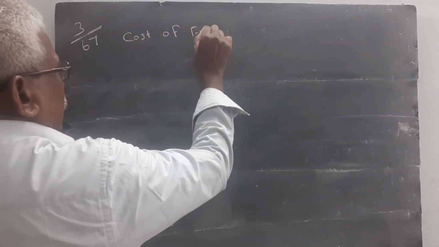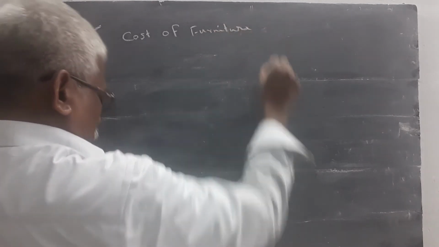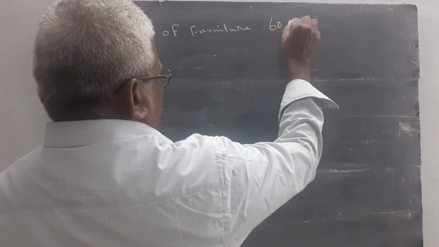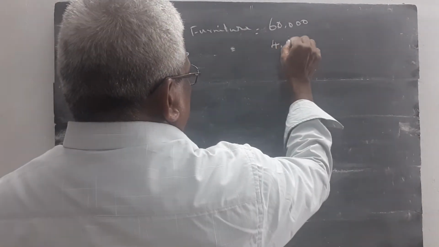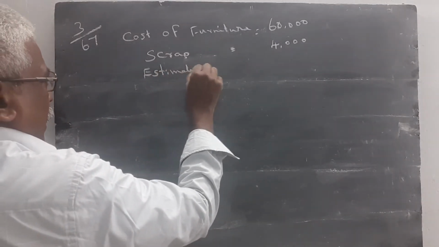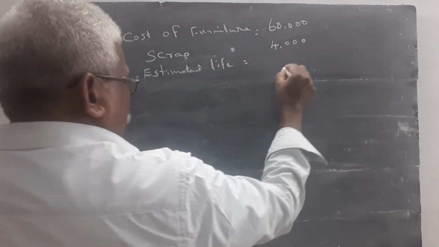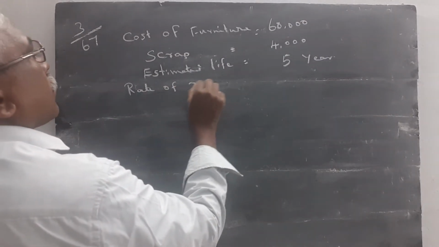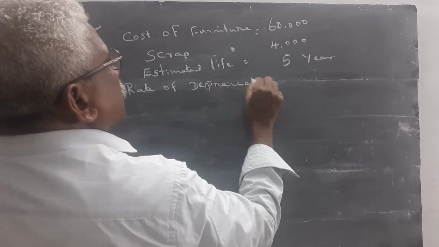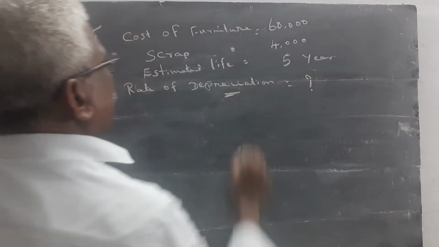Then cost of furniture, rupees 60,000. Then scrap value is equal to 4,000. Estimated lifetime of asset: estimated life is equal to 5 years. Calculate the rate of depreciation. We have to calculate the rate of depreciation.